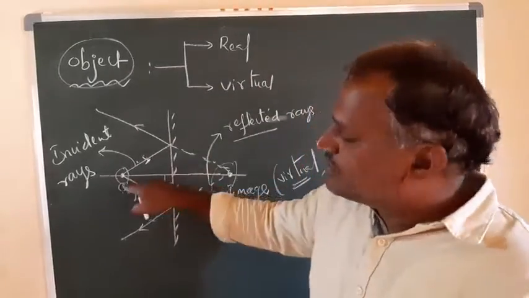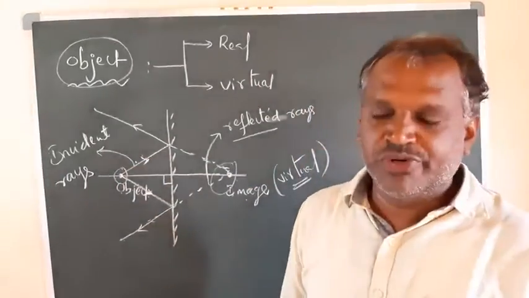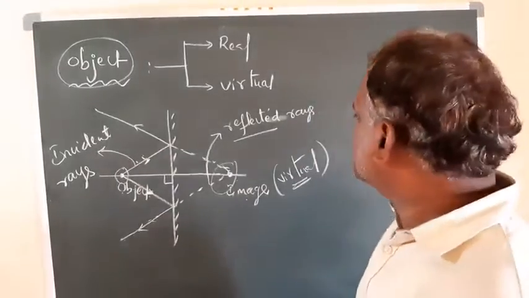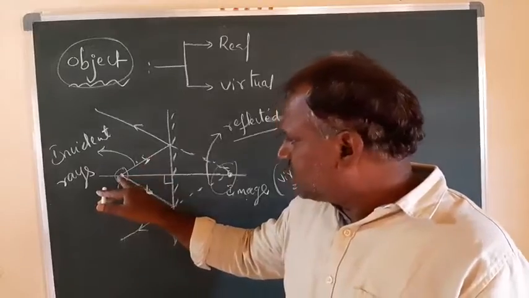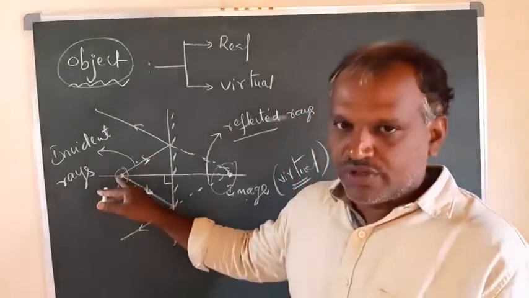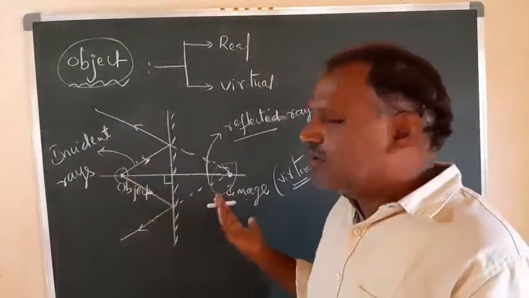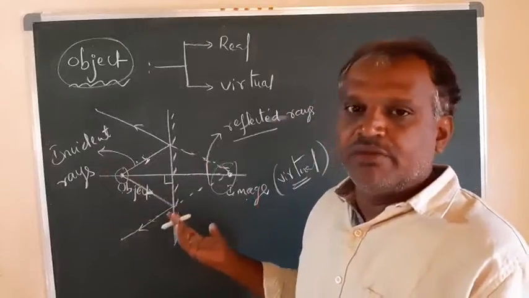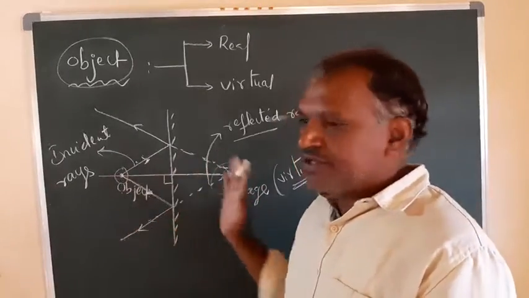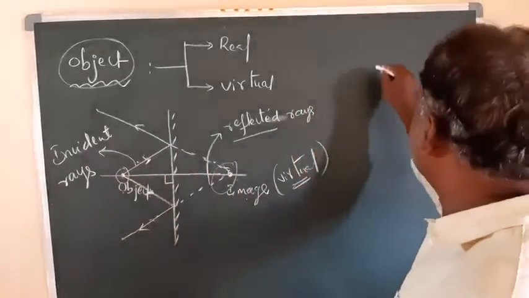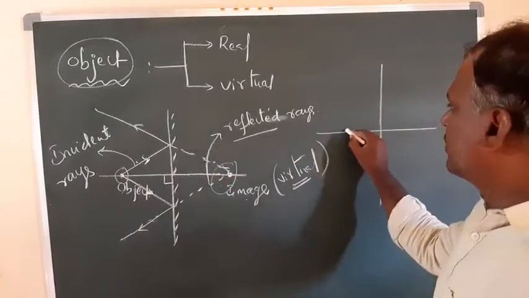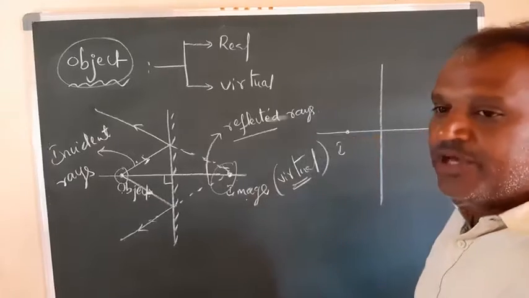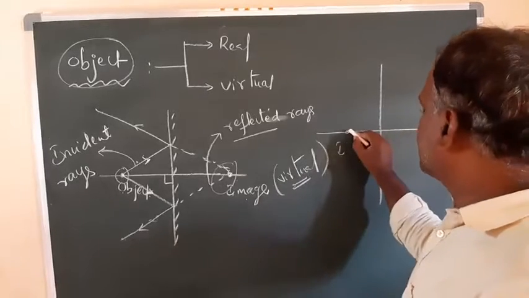You can also observe the case where the object is virtual. If it is a reverse case, just observe here. Here you got the image, but where is the object? Somewhere. Just make the reverse of this. Same observation. Here you got the image, by the rays coming like this.